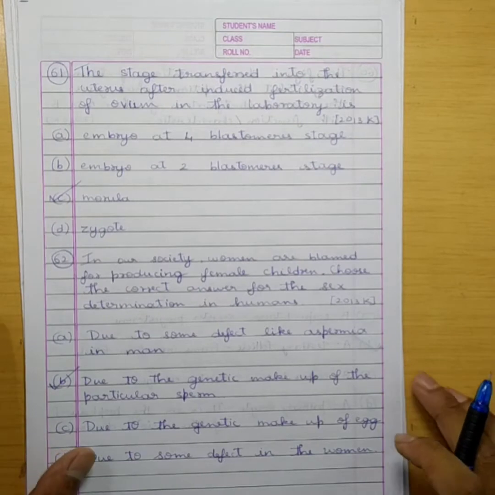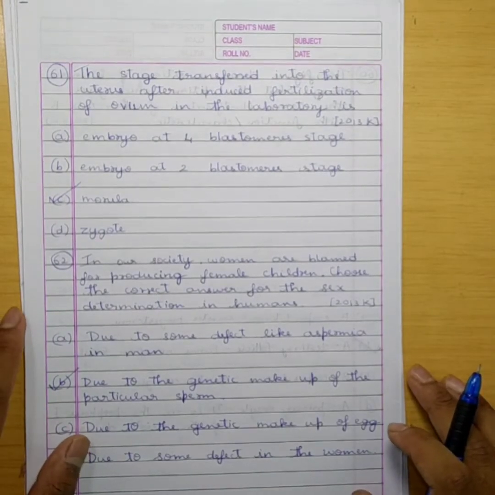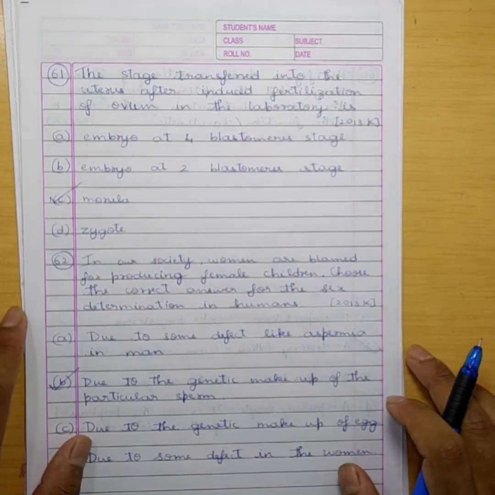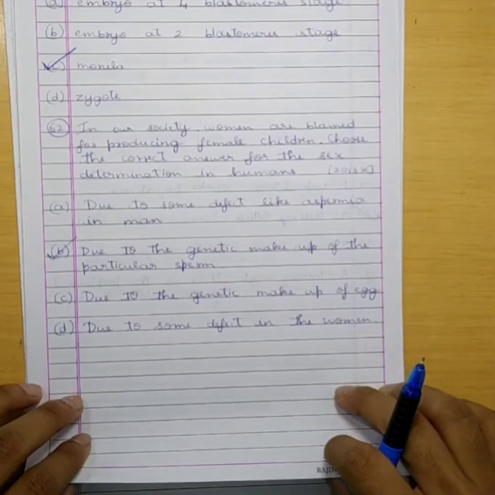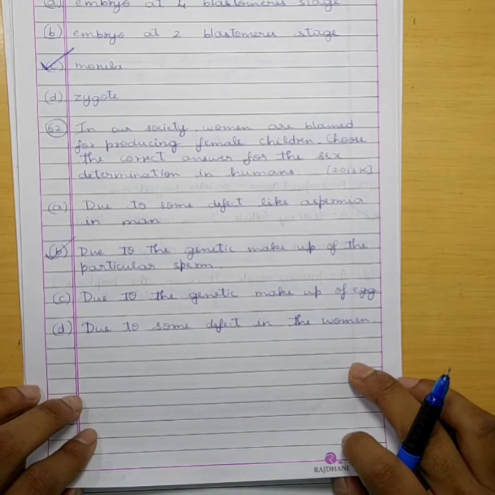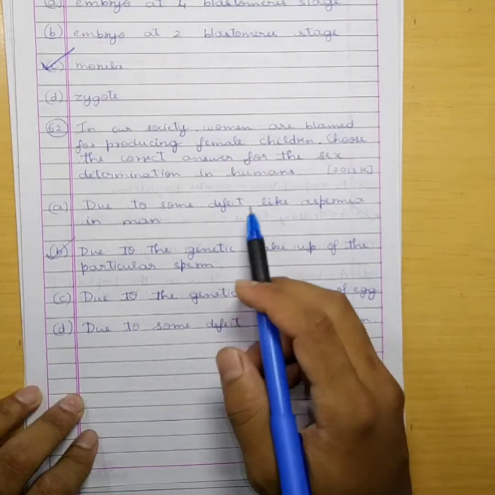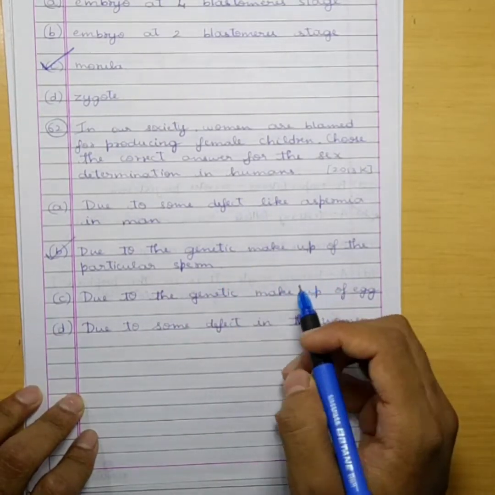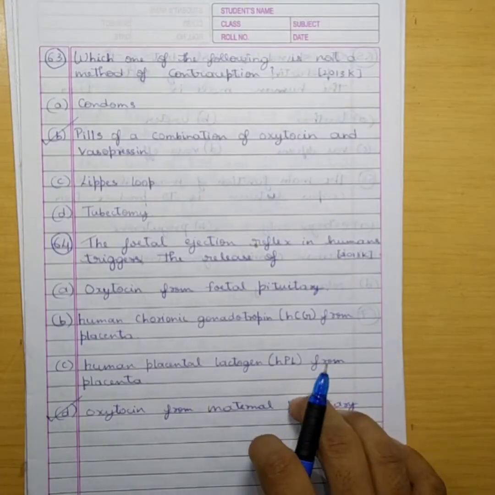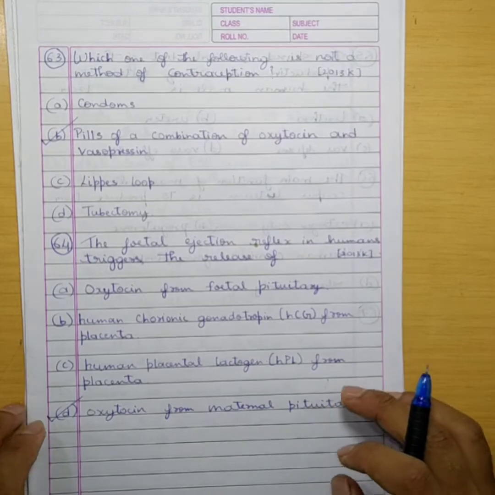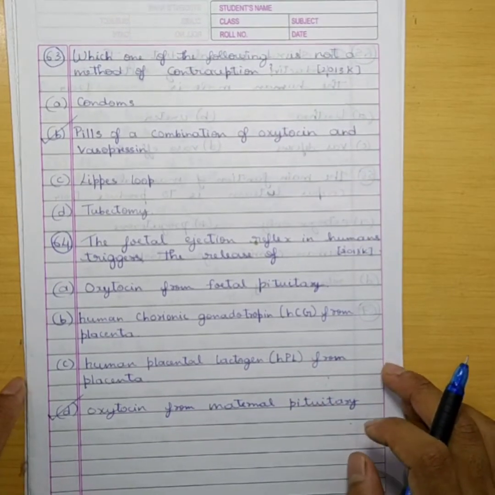61. The stage transferred into the uterus after induced fertilization of ovum in the laboratory is option C, morula. 62. In our society, women are blamed for producing female children. Choose the correct answer for the sex determination in humans due to the genetic makeup of the particular sperm. Option B. 63. Which one of the following is not a method of contraception? Pills of a combination of oxytocin and vasopressin.